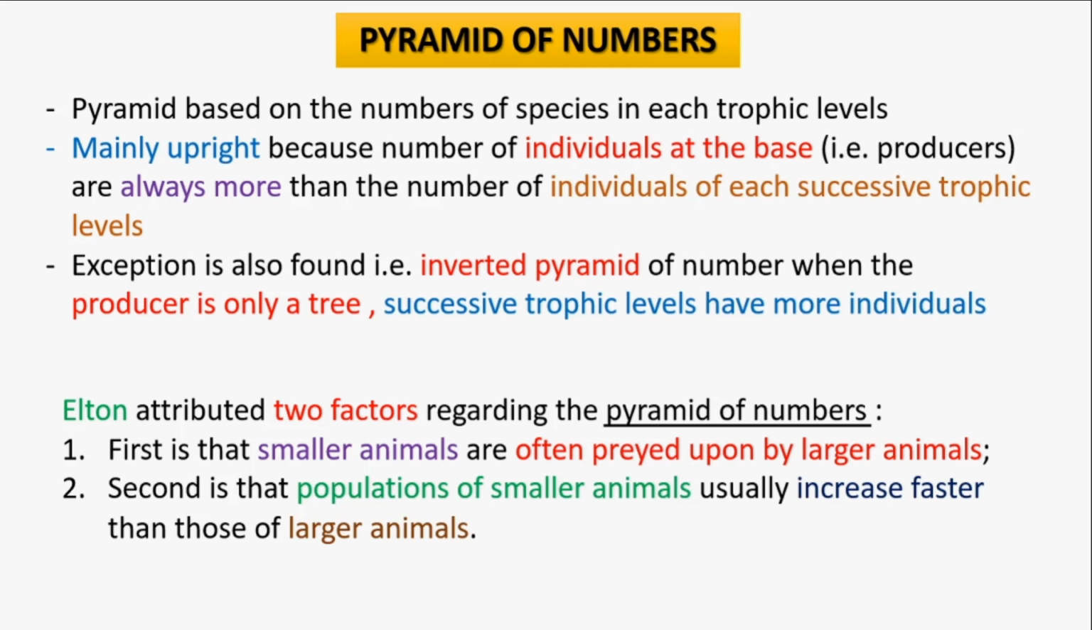Scientist Elton attributed two factors regarding the pyramid of numbers. First, smaller animals are often preyed upon by larger animals, as we can find in our ecosystem as well, that cat feeds on rats. Rats do not feed upon the cats, right? And second, the population of the smaller animals usually increases faster than that of the larger animals.